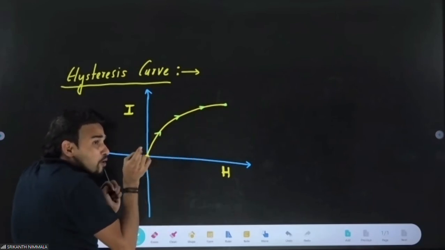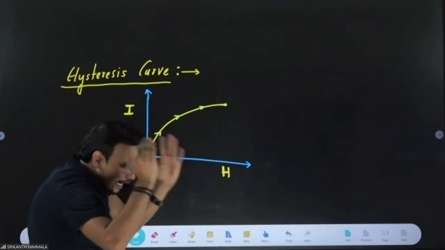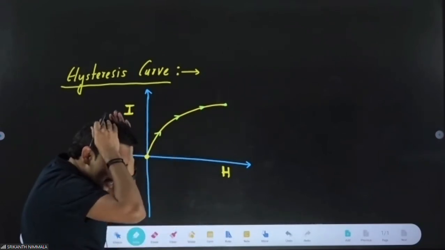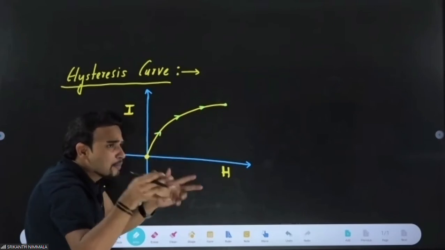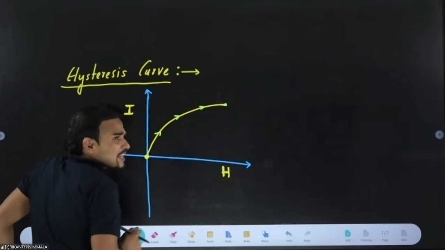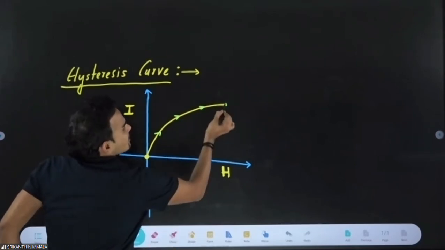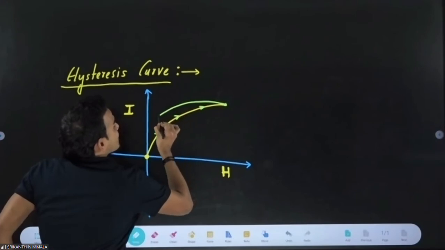That doesn't happen. If you increase H, I will increase. If you decrease H, I will decrease, but not in a similar manner. It will decrease less.